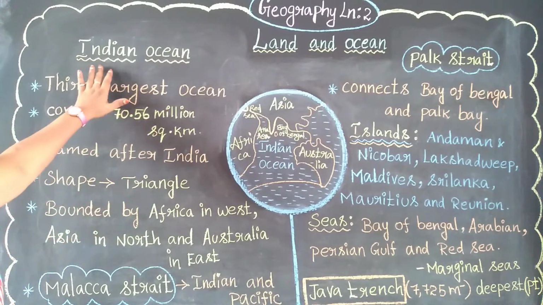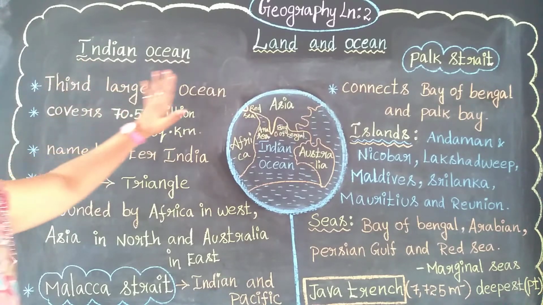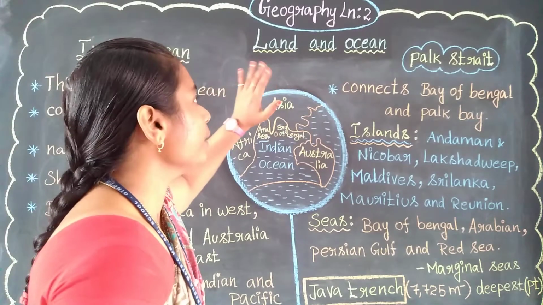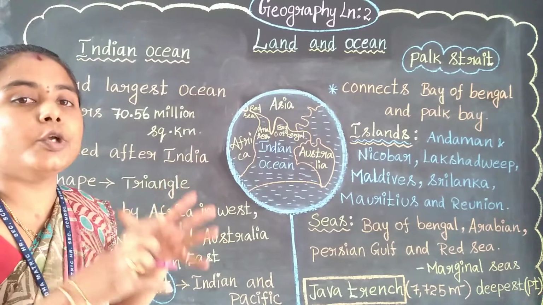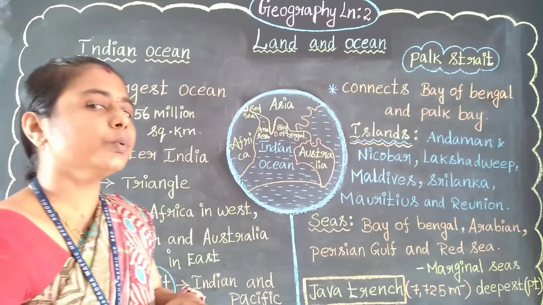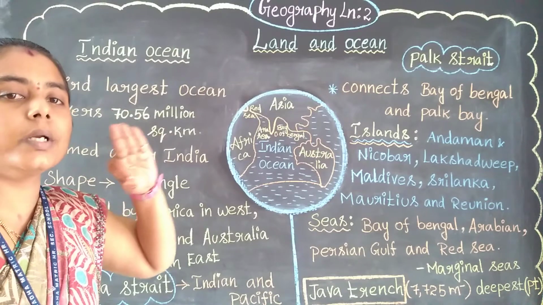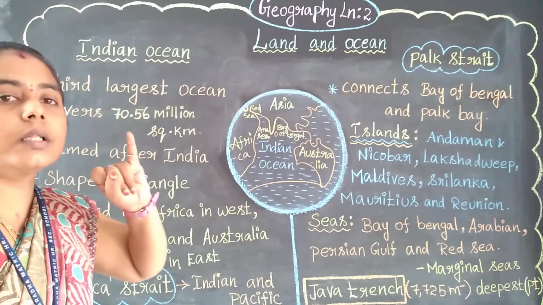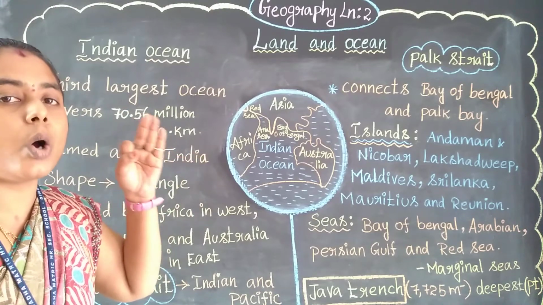Now we are going to learn about the Indian Ocean. First, let's recall land and ocean. What is land? Land is filled with a variety of soil and is used for agriculture work. We have three orders in landforms: first order landform, second order landform, and third order landform.